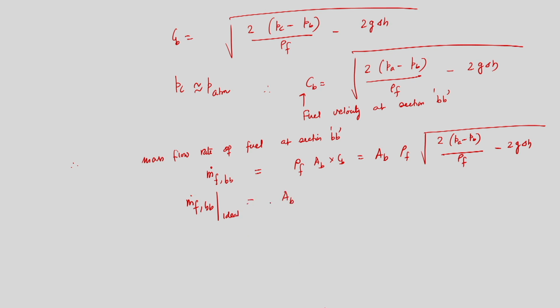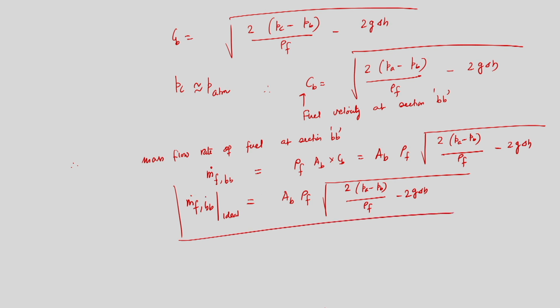So, that is AB into rho f root of twice Pa minus Pb divided by rho f minus G into delta H twice. So, this is the expression of mass flow rate and this is again ideal. So, we have to obtain the mass flow rate of fuel at section BB.